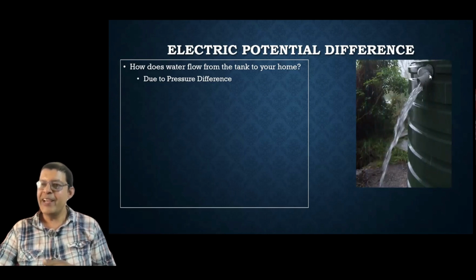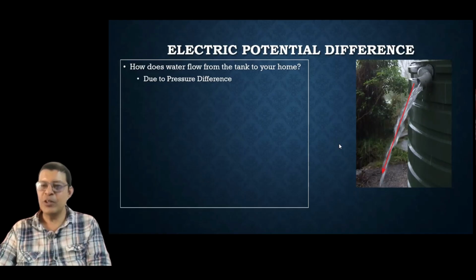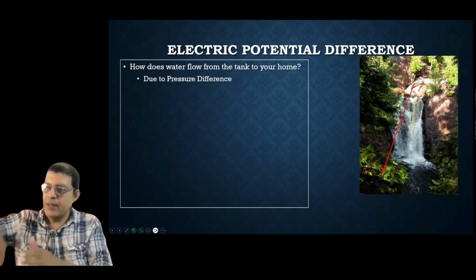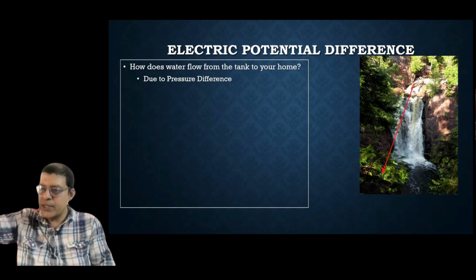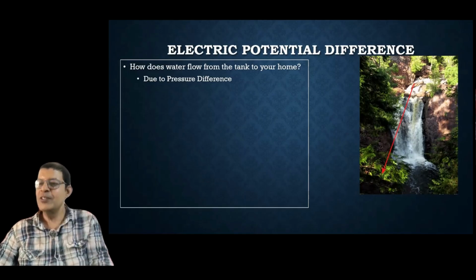Right? The water from the tank above comes down. From top, the water will flow down. The top is at a high potential, and that is why the water will flow. Apart from this, there is a waterfall also. You have seen a waterfall, no? The water comes from the top down, not from the bottom up. High pressure to low pressure.